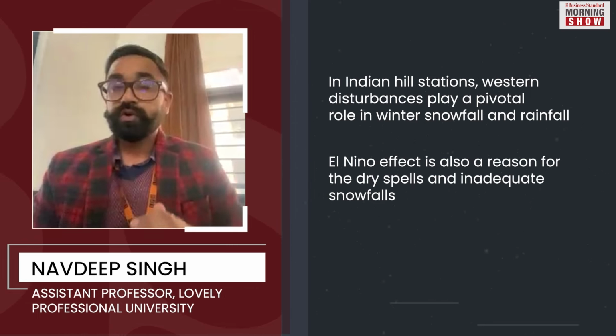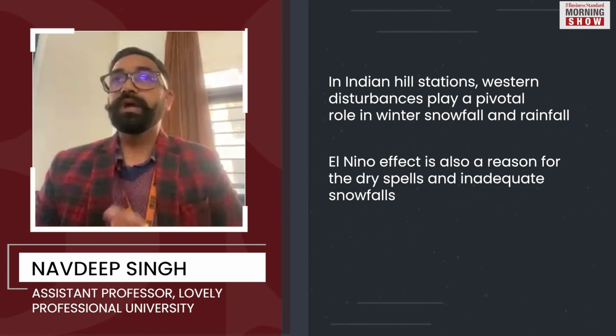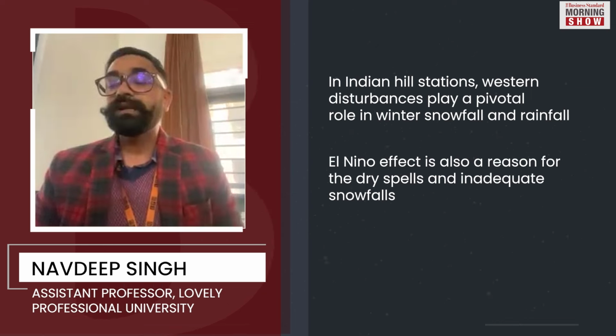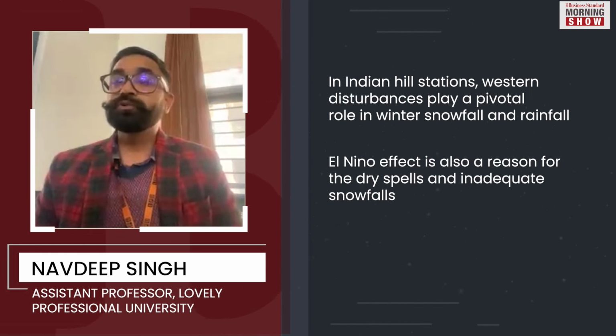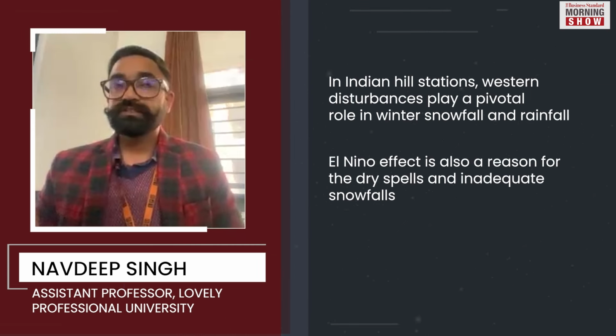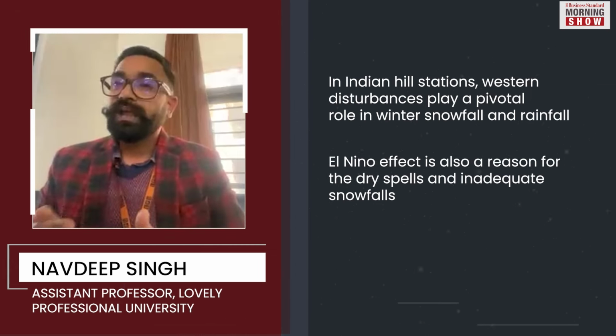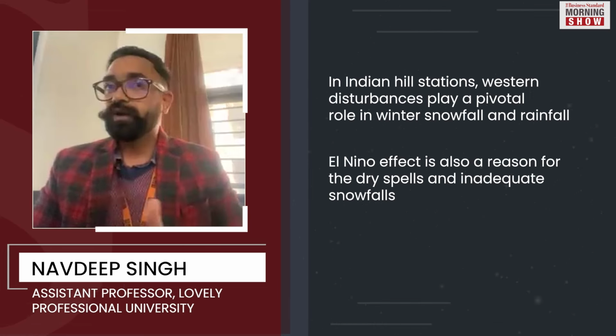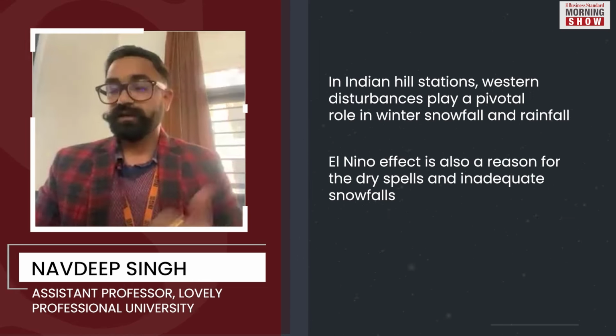Another factor is El Nino. Again, that is a global environmental disturbance caused due to the uneven heating of the water in the Pacific Ocean, which is resulting in a dry spell or lack of snowfall and rainfall in particular regions in India.